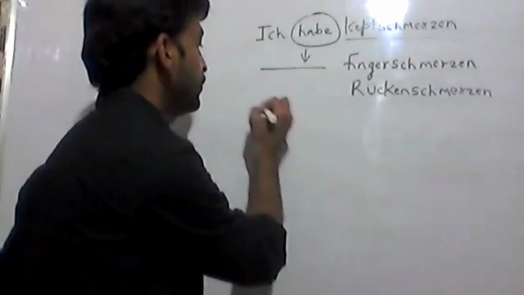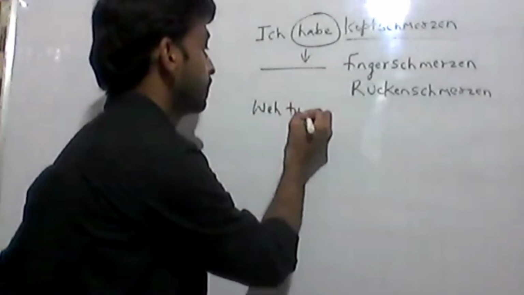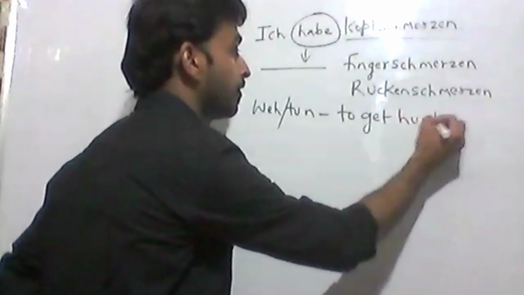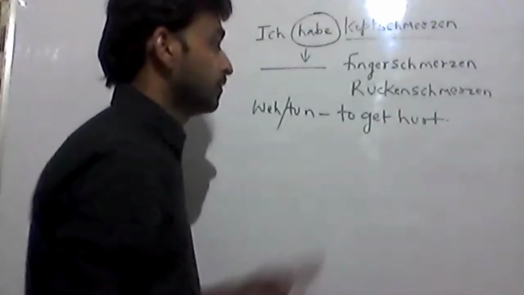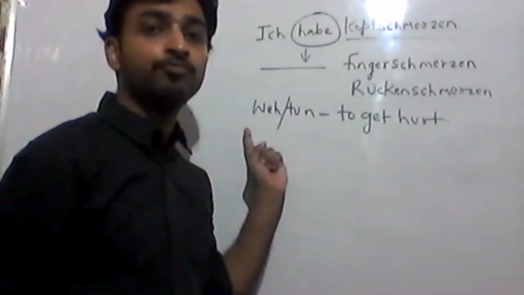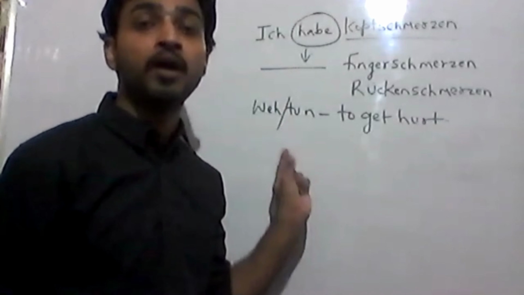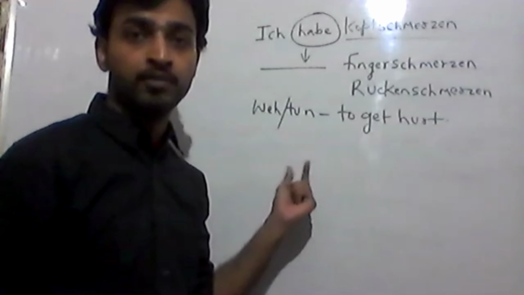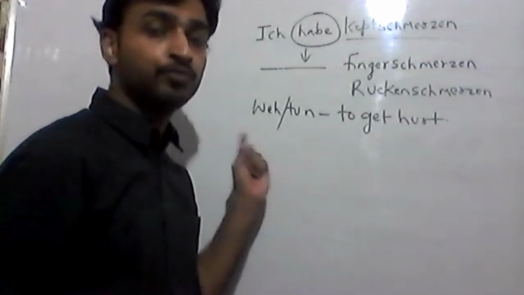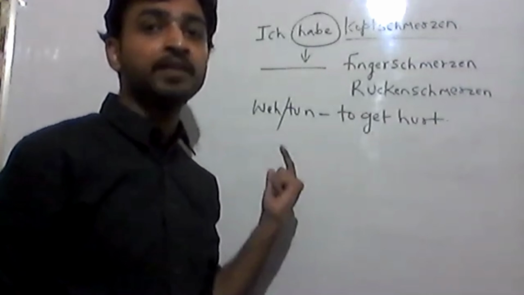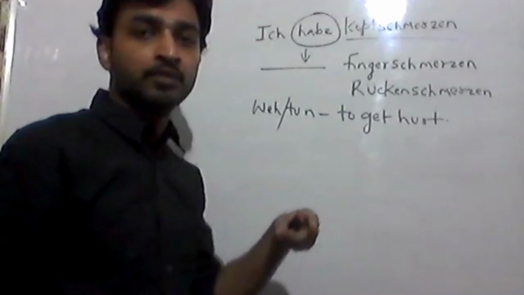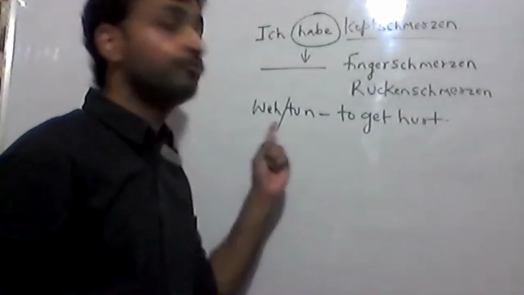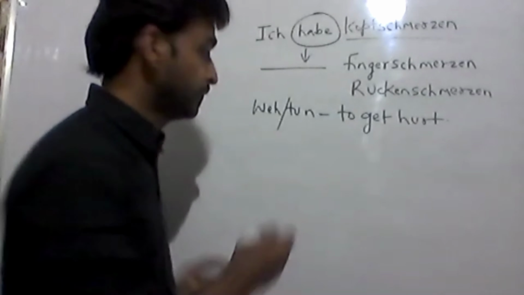Like there is a verb wehtun. It means to get hurt. Remember, whenever we use this verb wehtun, we always use a body part. We cannot use it for fever, cough, flu. No, we always use body parts. Suppose I have pain in my head, leg pain, finger pain, foot pain, back pain. So I will use the word wehtun. Let's see how we use it.